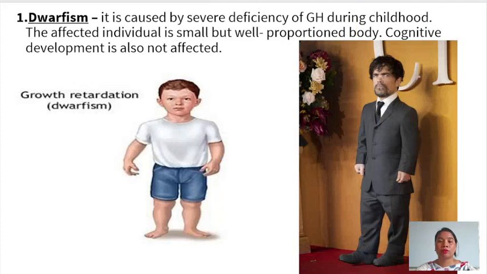Next is dwarfism. Dwarfism is a condition which is caused by severe deficiency of growth hormone, or hyposecretion of growth hormone, during childhood. The affected individual is small but has a well proportioned body. Cognitive development is also not affected.